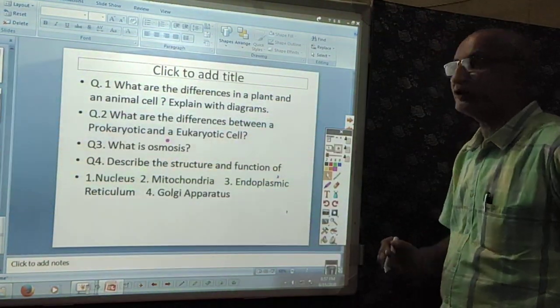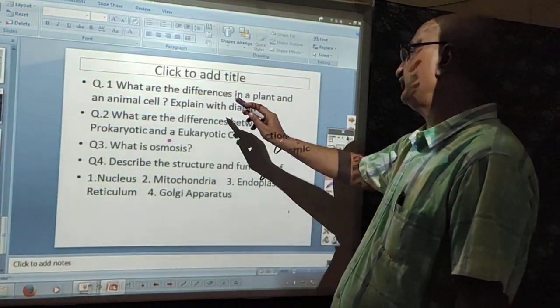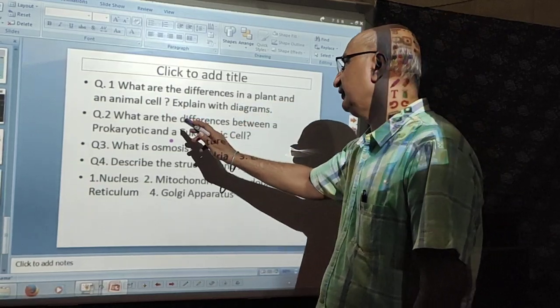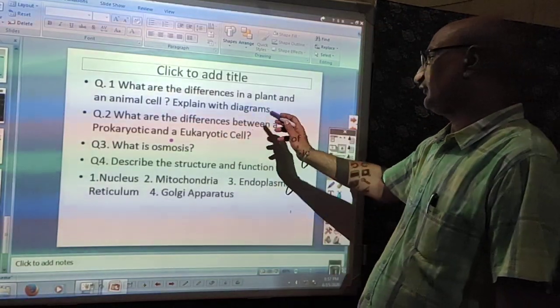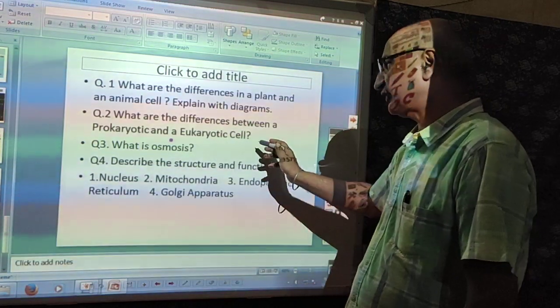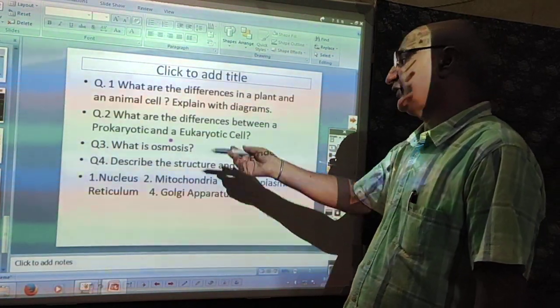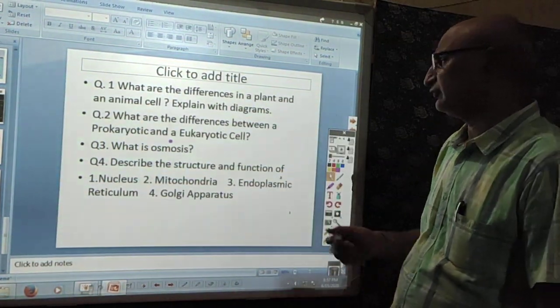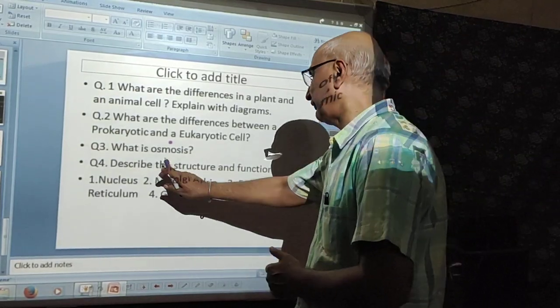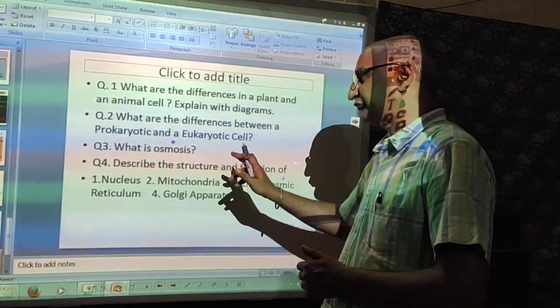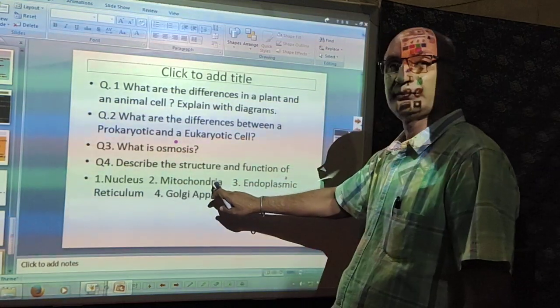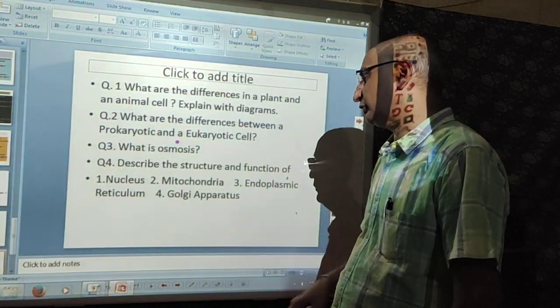Or in a subjective way, you have to differentiate between plant and animal cells with diagrams. What are the differences between prokaryotic and eukaryotic cells? We have already discussed. What is osmosis? And dear students, describe the structure and functions of these organelles: nucleus, mitochondria, endoplasmic reticulum, Golgi bodies.